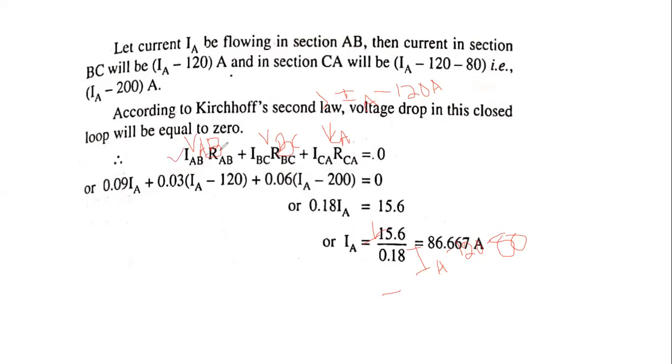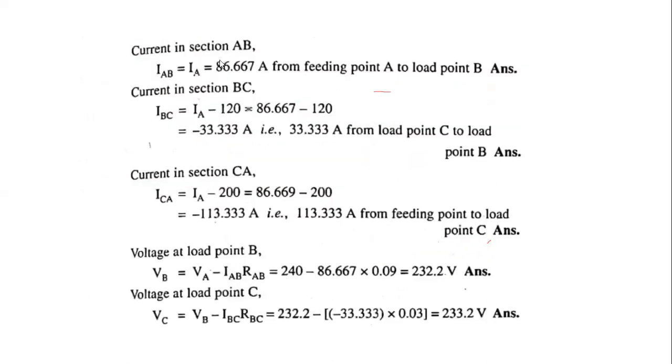We determined the IAB value and RAB value in the previous slides, and likewise the IBC value, RBC value, ICA value and RCA value. Substitute all the currents and resistances in this equation, and then we determine the value of the IA current. Therefore IA is equal to 86.67 amperes.